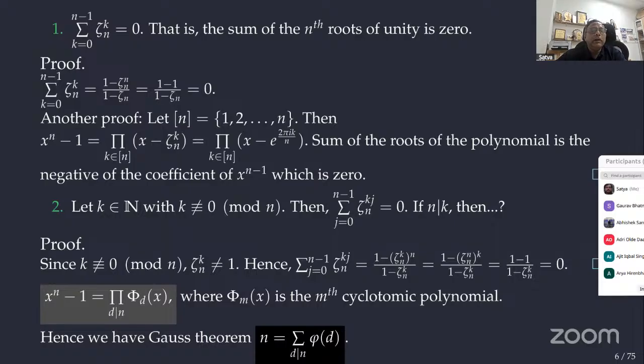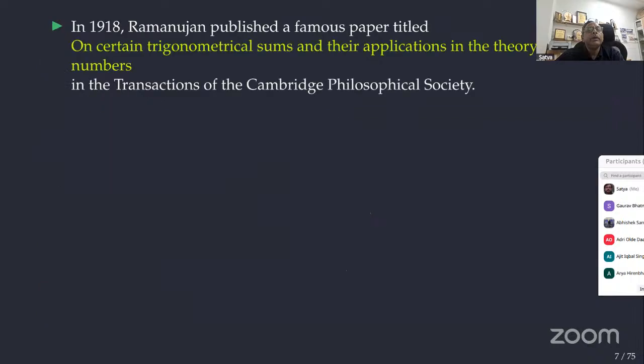So all the roots are divided into primitive dth roots for each divisor d. I will explain that in a while. But the interesting feature is that the degree of the mth cyclotomic polynomial is phi of m. So we have a beautiful expression, where Gauss's theorem comes in: n is equal to the summation over d dividing n of phi of d, which can also be derived directly from here.